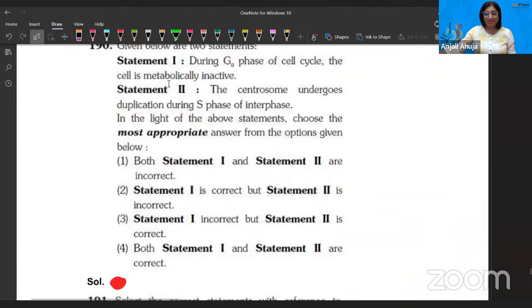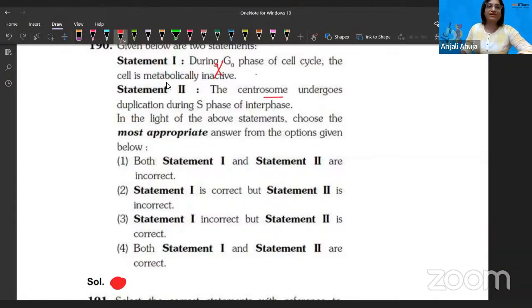And the next question. During G2 phase of the cell cycle, the cell is metabolically inactive. First of all, we have already discussed this question, which was G2 phase, and that is also known as quiescent stage, where the cell is actually into the G0. Like nerve cells in our body, we have nerve cells and they are not dividing. And why are they not dividing? Because they're stuck in G0 phase. But it doesn't mean that they are metabolically inactive. They have to be metabolically active for survival. So this statement is not right. The cell is metabolically active, right? So this is not right.